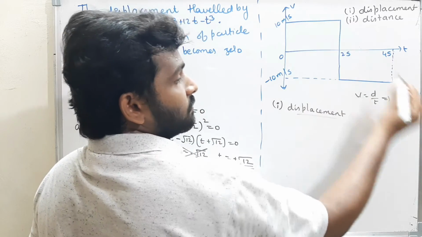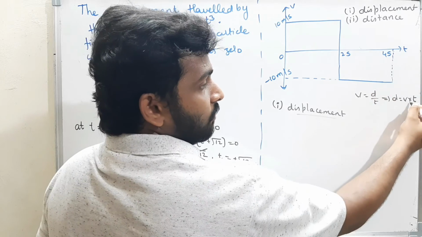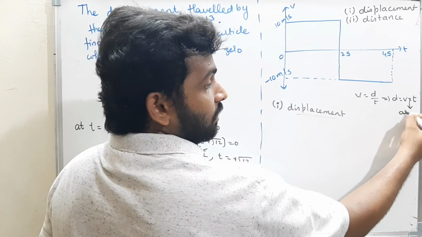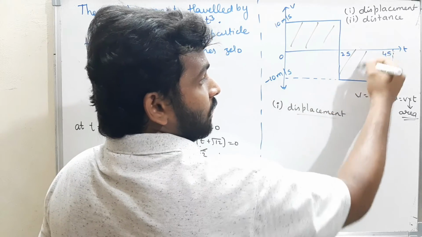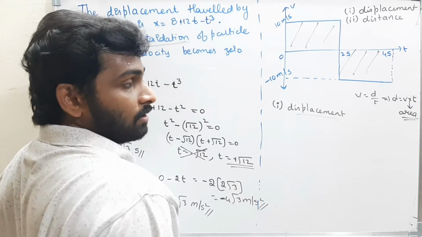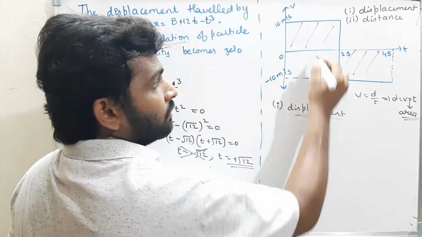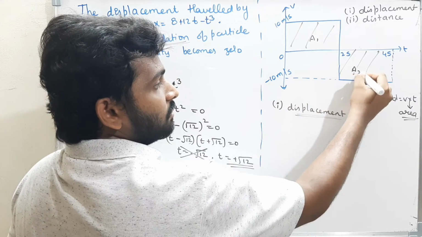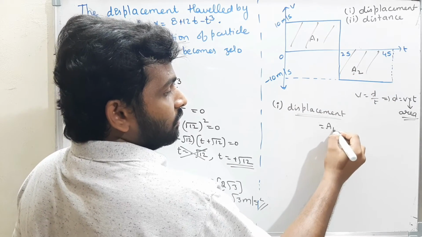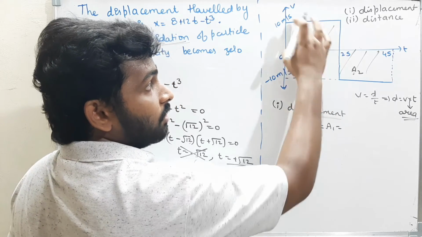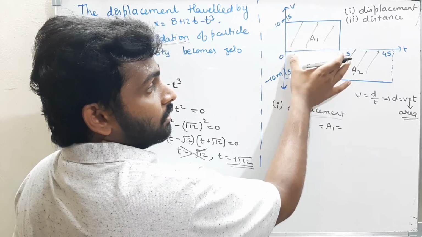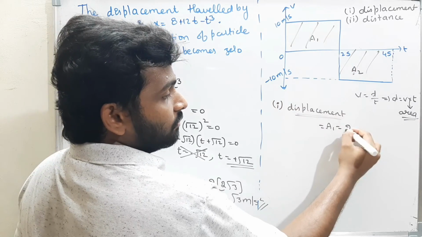V is on the y-axis, t is on the x-axis. Therefore, it is a multiplication sum. That means you have to find the area. If I find the area under the curve, I will get the displacement. What is the area? Area A1, here the area is A2. What is A1? A1 is in the form of a rectangle, base into height, that is nothing but length into breadth. 2 into 10, that is 20.